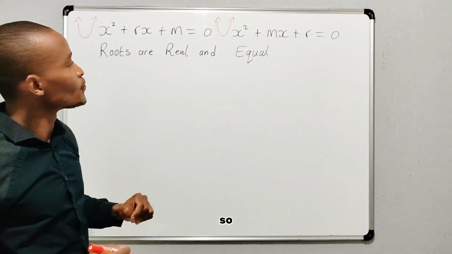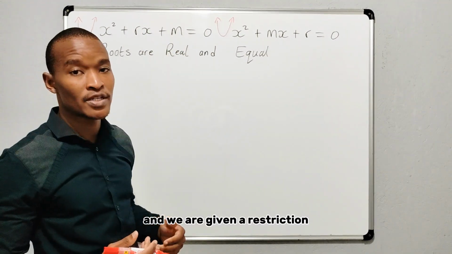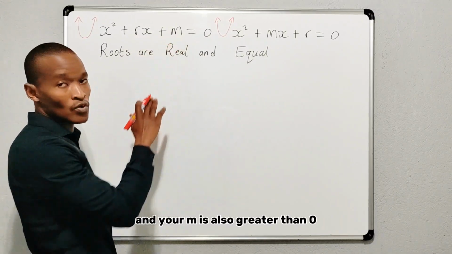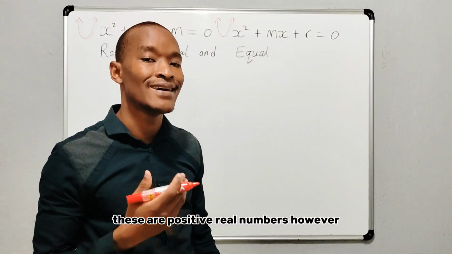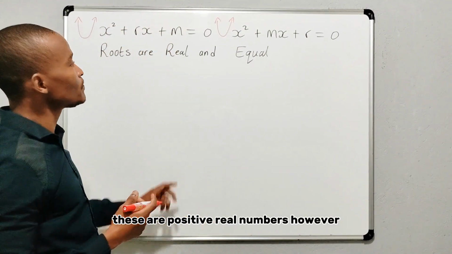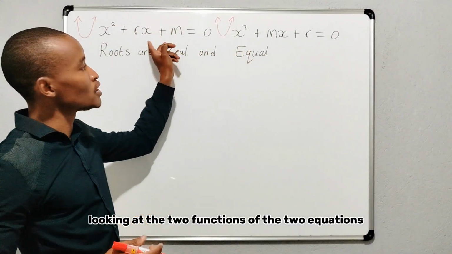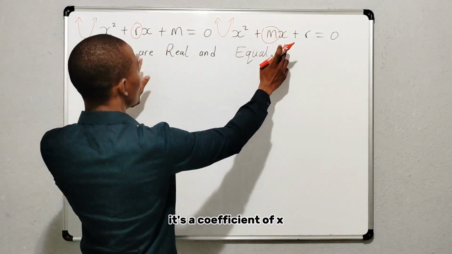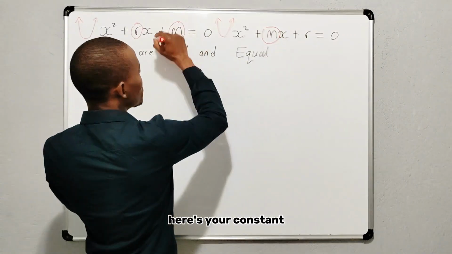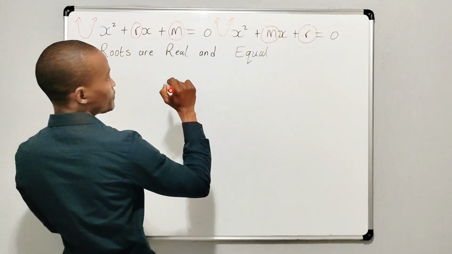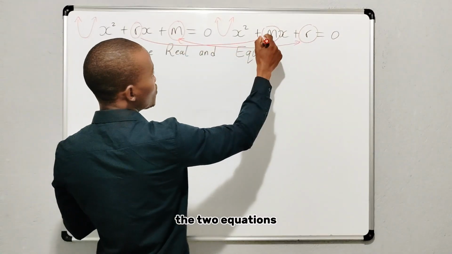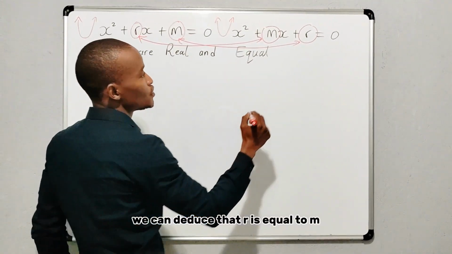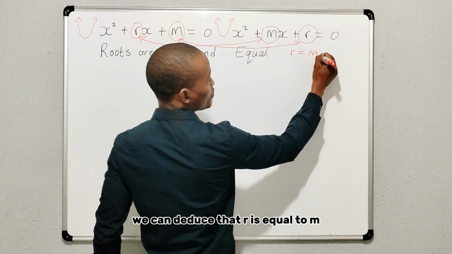Yes? So R and M, and we're given a restriction, as you saw, that your R is greater than 0 and your M is also greater than 0. These are positive real numbers. However, looking at the two functions, the two equations, here's your R here, here's your M there. It's a coefficient of X. Here's your constant, here's your constant there. Okay, so if we have to link the two equations and being told that the roots are real and equal, we can deduce that R is equal to M.